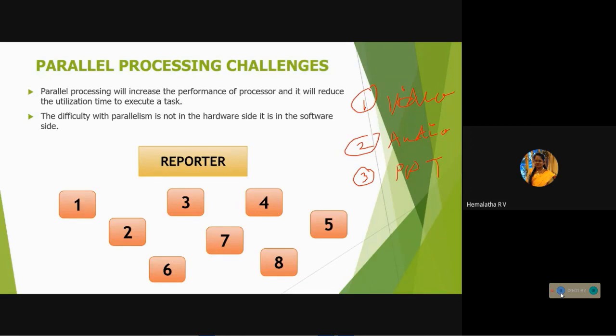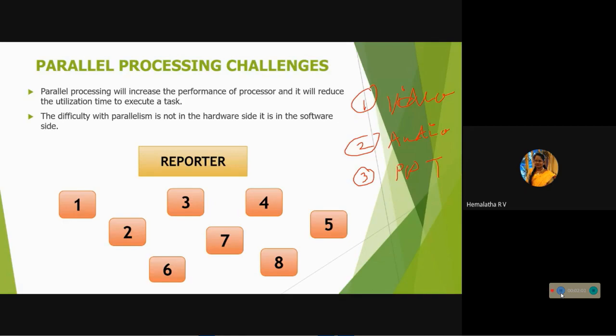Your speed will not be the same. The speed will be reduced, because we have only one processor. Each computer has only one processor. To complete a particular task or process, it needs speed, and that speed will not be distributed equally among all three processes or tasks. The reason is that each computer has only one processor.